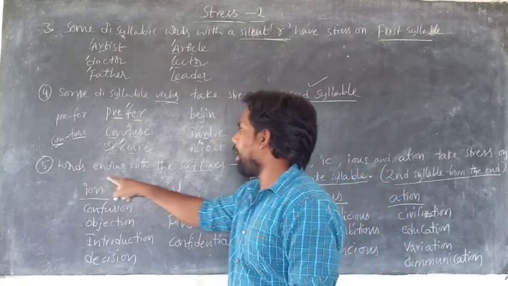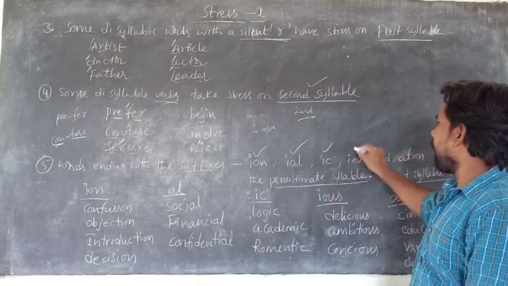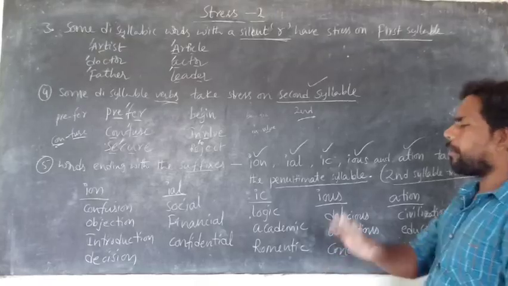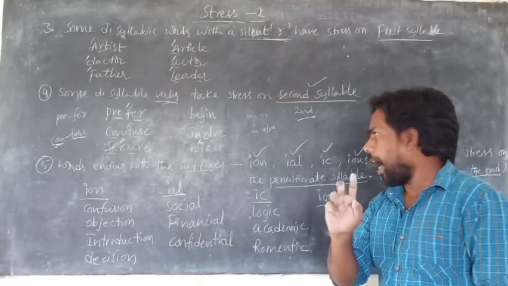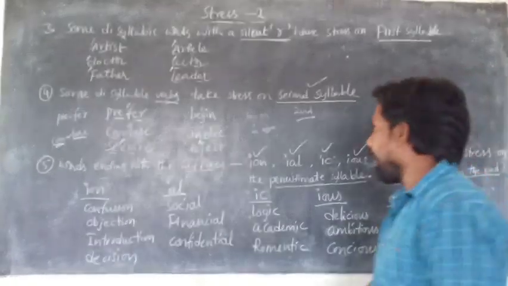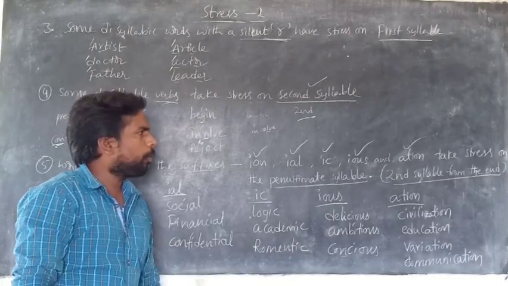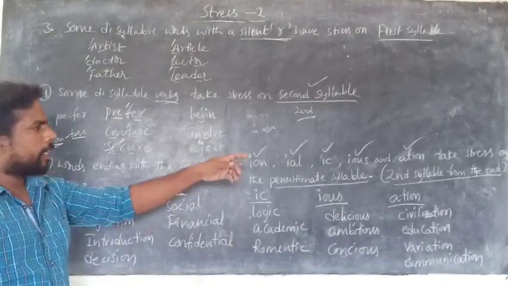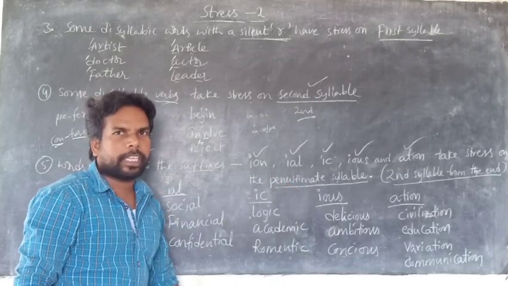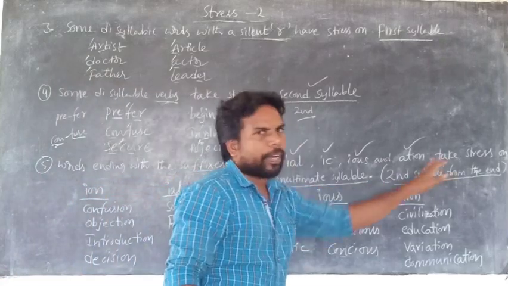Here, the words ending with the suffixes like ION, IAL, IC, IOUS, and AD, ION. So how many suffixes are there? Five suffixes: ION, IAL, IC, IOUS, AD, ION. These take stress on the penultimate syllable. Penultimate syllable means the second syllable from the end.